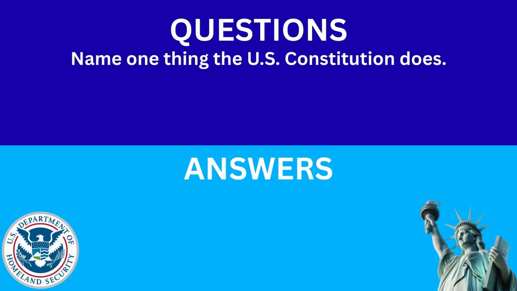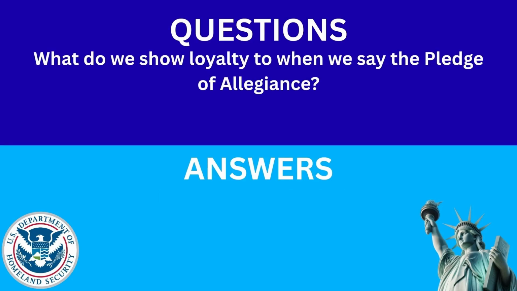Name one thing the U.S. Constitution does. The answer is forms the government. What do we show loyalty to when we say the Pledge of Allegiance? The answer is the flag.